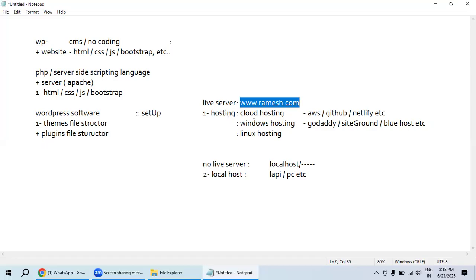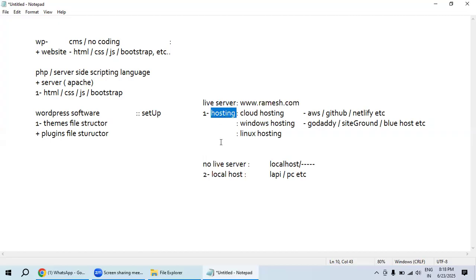The rest of the modifications, adding content and images, whatever you want, do inside the localhost. After finishing the entire website, put all these files into the live server.